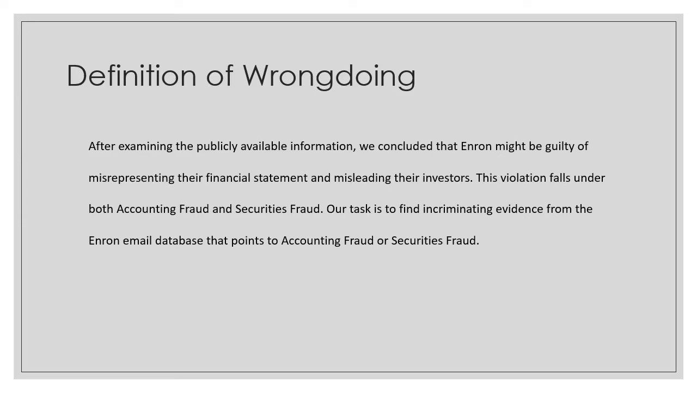After examining the publicly available information, we concluded that Enron might be guilty of misrepresenting their financial statement and misleading their investors. This violation falls under both accounting fraud and securities fraud under SEC regulations. Our task was to find incriminating evidence from the Enron email database that pointed to accounting fraud or securities fraud.